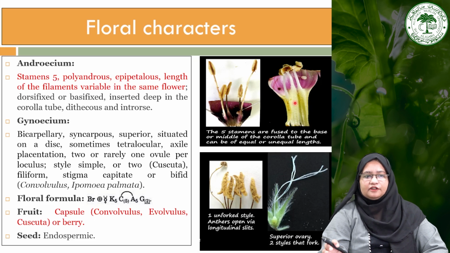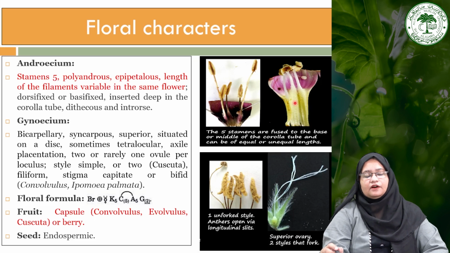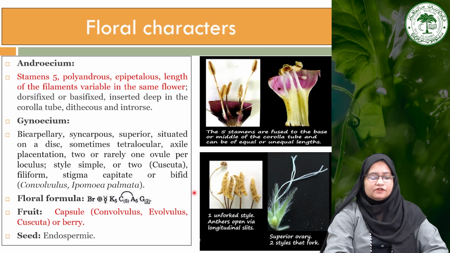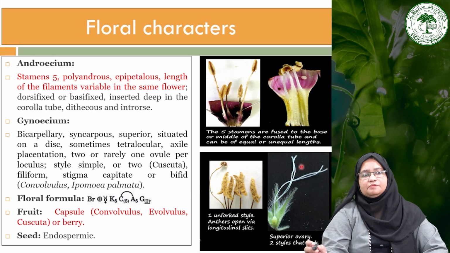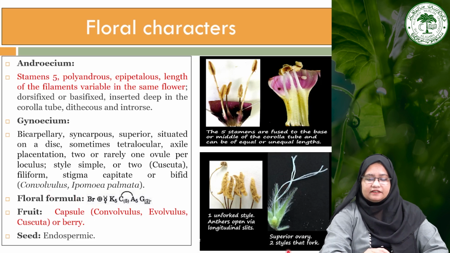They show actinomorphic symmetry and are pentamerous, that means they have all the flower parts in multiples of 5. The next important thing is the epigynous ovary, but rarely it is perigynous, as in Actinostemma. The thalamus forms a cup-like structure at the ovary. So we can see here the perigynous ovary.